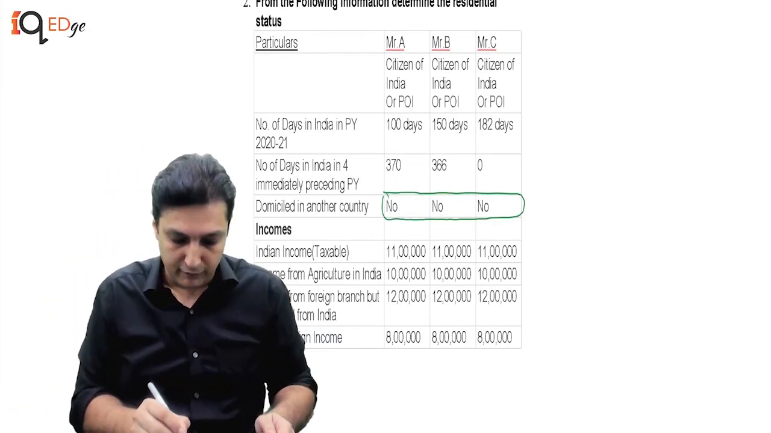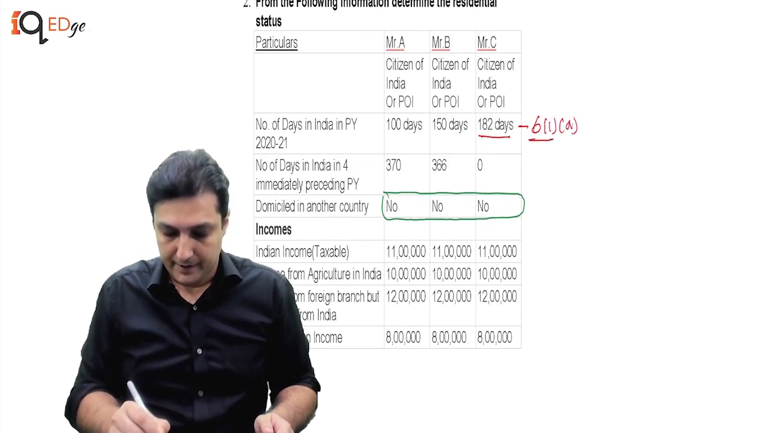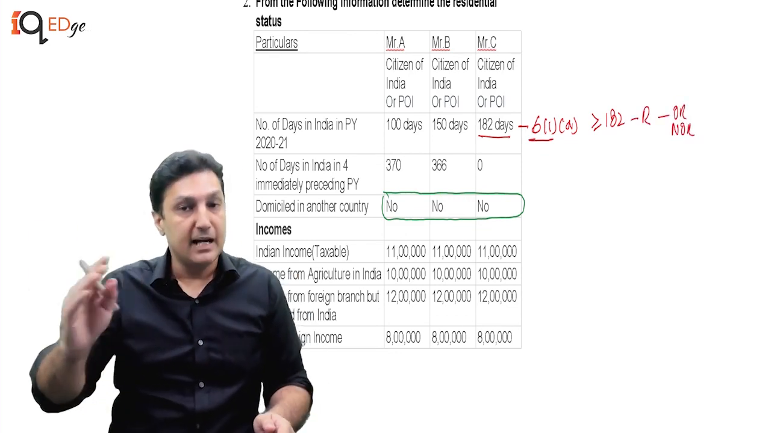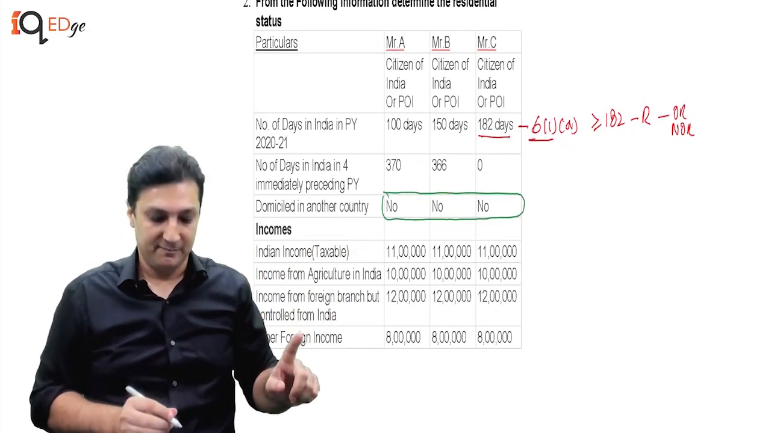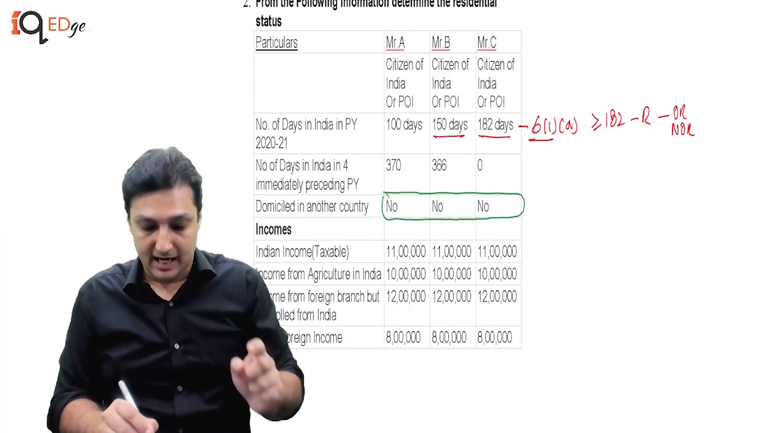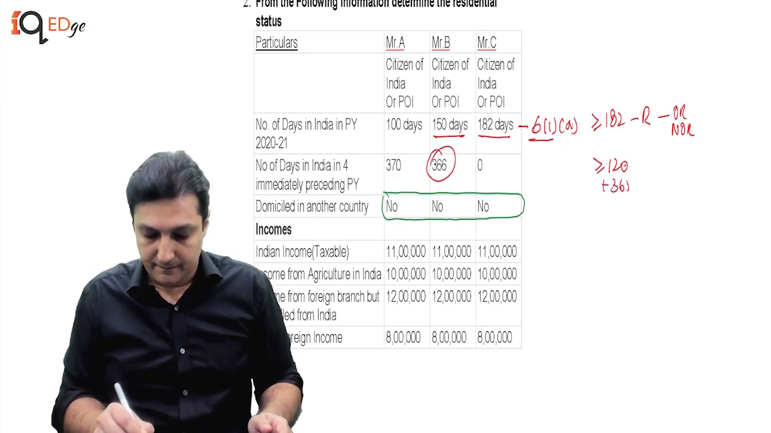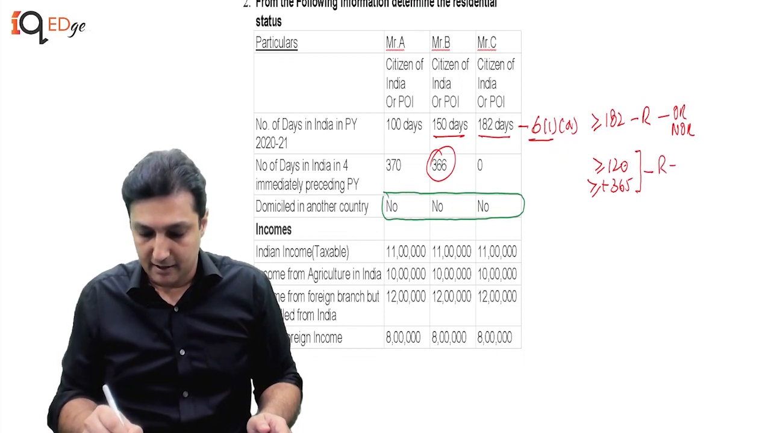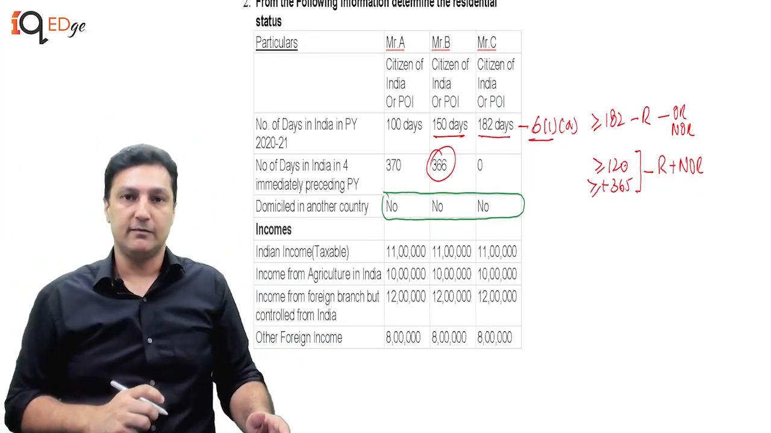So let's see. I start from the third one. This one is covered by 6.1 Clause A. This is more than or equal to 182. Therefore, he is a resident. Again, OR, NOR depends upon additional conditions. Data is not there. But he is not covered by 6.1A. That is what I am trying to explain to you. Then 150 days. Now this guy is covered by 120 and covered by 365. Therefore, he is covered by 6.1. Therefore, he is a resident. But in this case, NOR. This guy is also not covered by 6.1A because he is covered by 6.1.